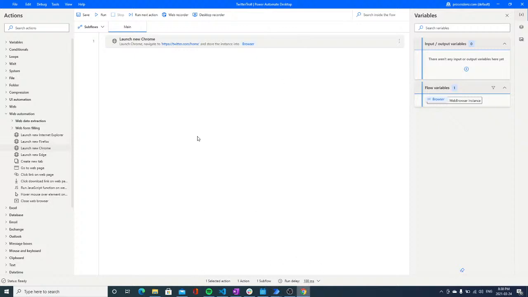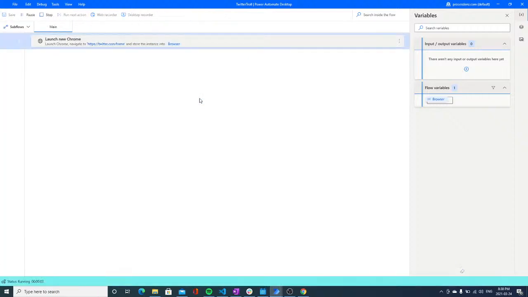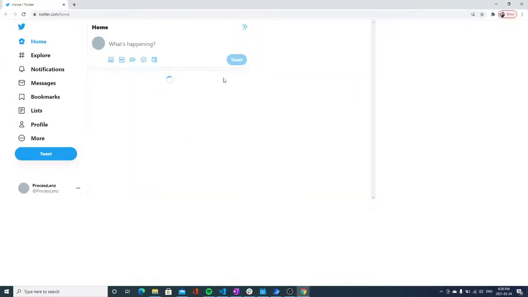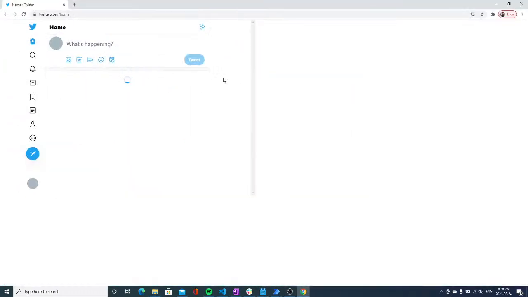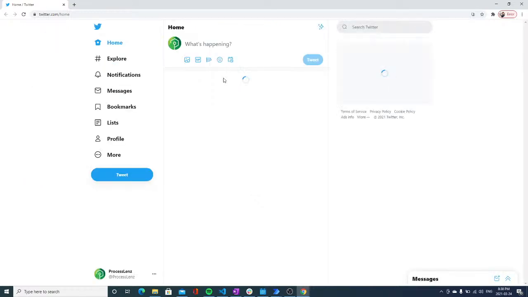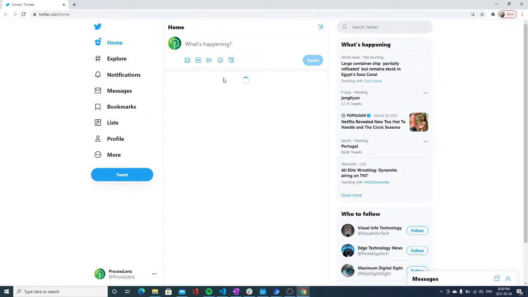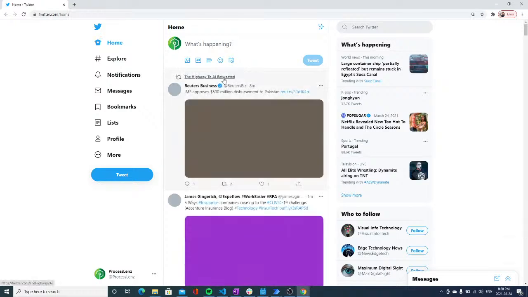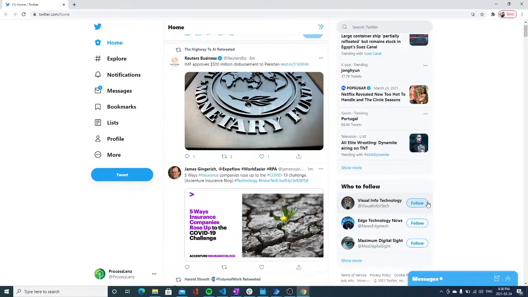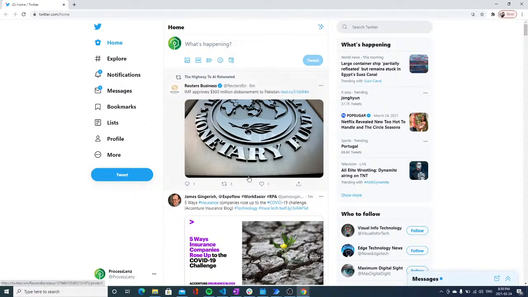So the next step is going to be, let's launch this process again. Let's go to the Twitter page and find what will be our next things that we want to do. So let's say we would like to, for example, click around in different places. So let's find out how we can click around, how we can extract text, and also how we can click on different elements, like for example when we have follow, follow, follow, which is the same element but repeated different times. How can we make Power Automate click on all three of them and also identify individually all three of them. Same thing goes with the like or with this.